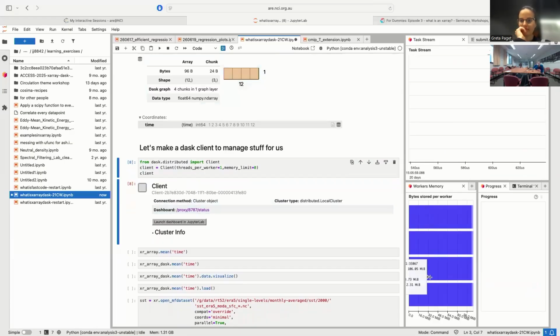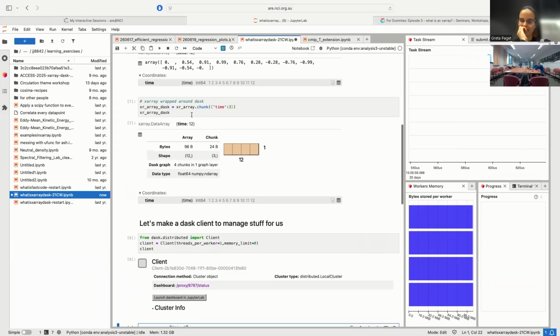At the moment, I have 4 workers. This is because this ARE session is a fairly medium-sized one. It's only got 4 cores. I would thoroughly recommend that if you are stopping and waiting for your code, you put more cores in there because people time is so much more valuable than computer time.